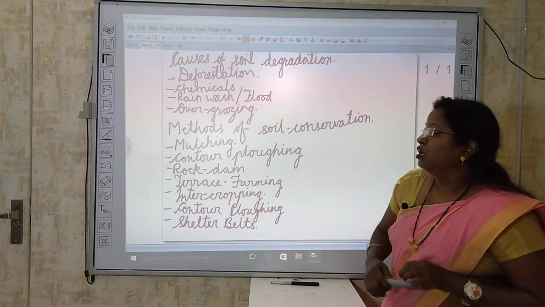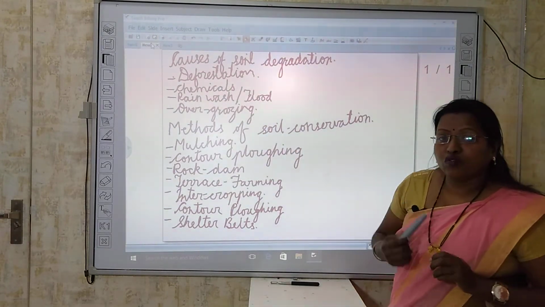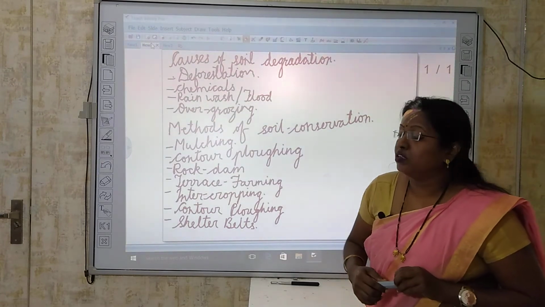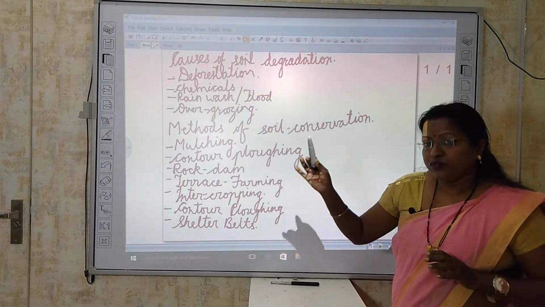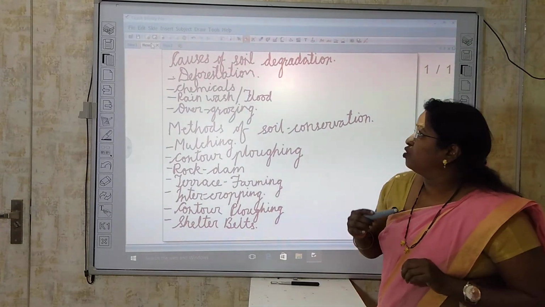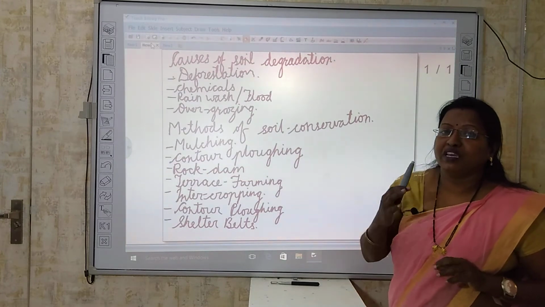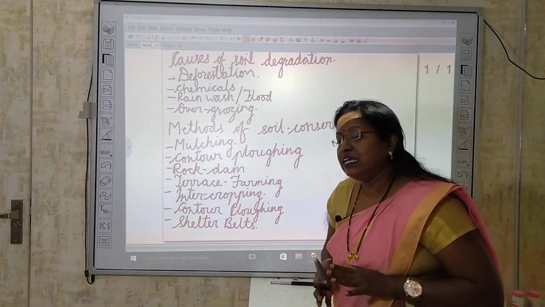Number 3, rain wash or flood. Okay, because of over raining or heavy rain or the flood, the soil got washed away, and as it got washed away, it causes soil erosion, and soil erosion is one of the major causes of soil degradation.